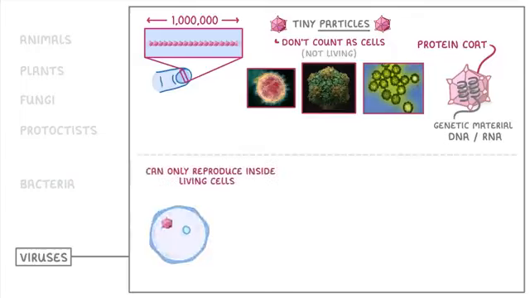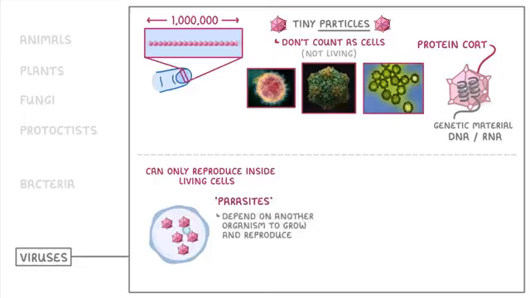The main thing to remember about viruses is that they can only reproduce inside living cells, so they have to infect other organisms, like animals, plants, protoctists, fungi, or bacteria, and use their cells to replicate. Because of this, we call them parasites, which just means that they depend on another organism to grow and reproduce. For example, they can't reproduce without infecting something like an animal or a bacteria.